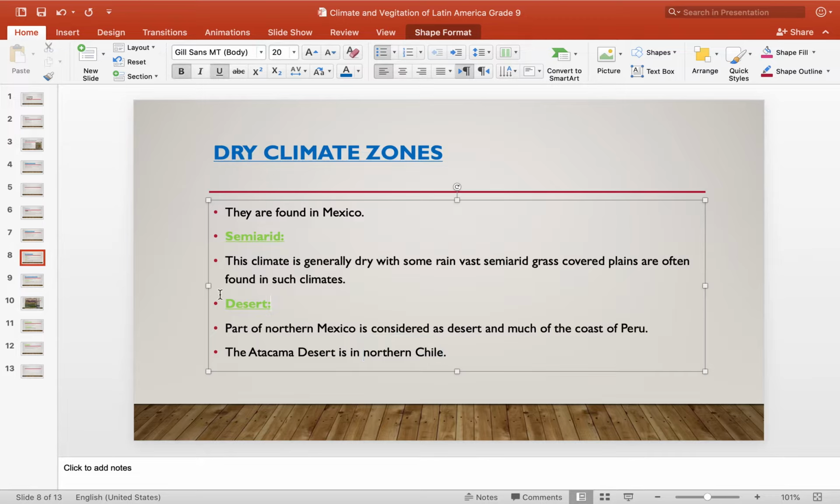These are the three regions where we can find the desert in Latin America: Mexico, Peru, and Chile.